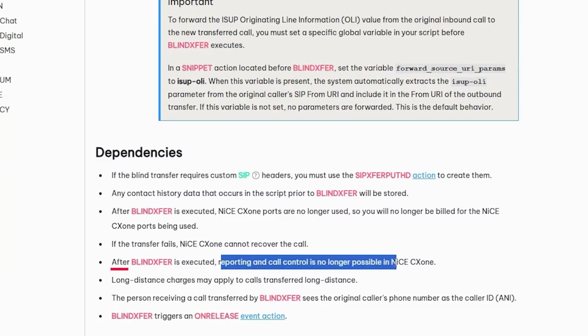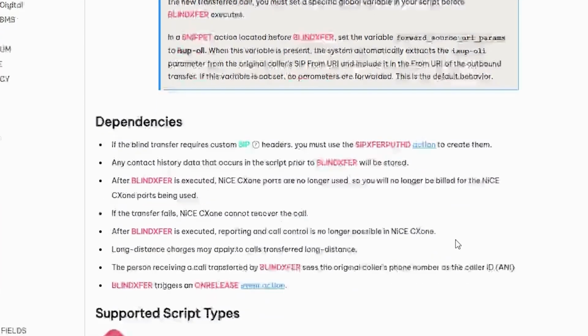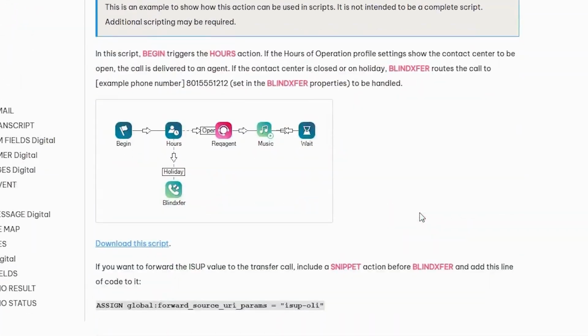Now, as it says here, once blind transfer is executed, reporting and call control is no longer possible in NICE CXone. Now, let us look at the call flow.